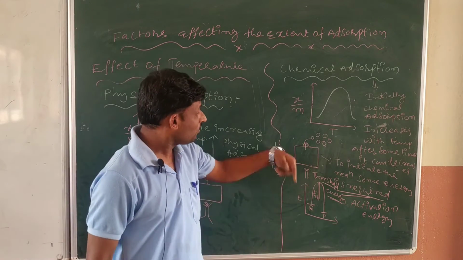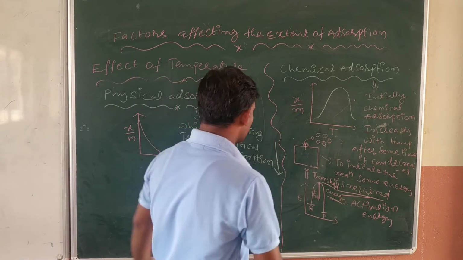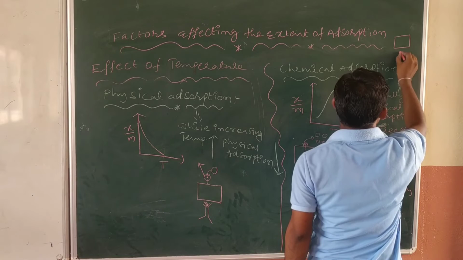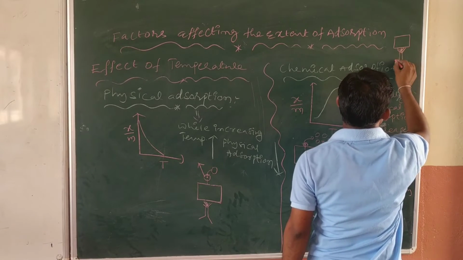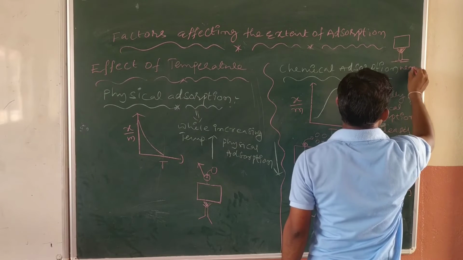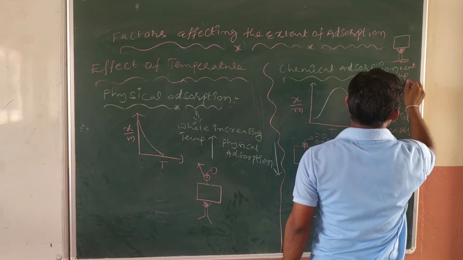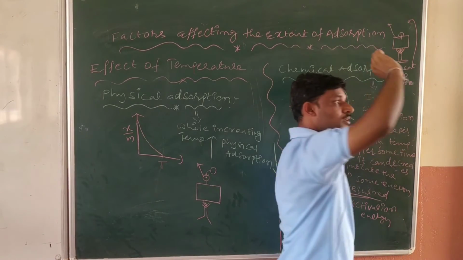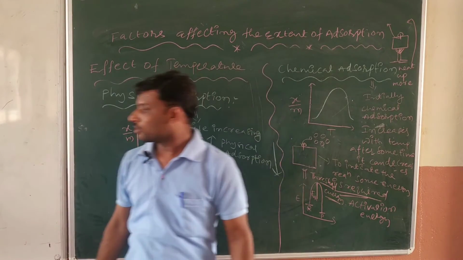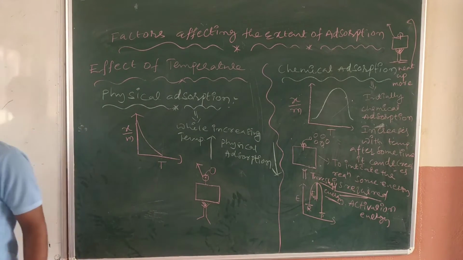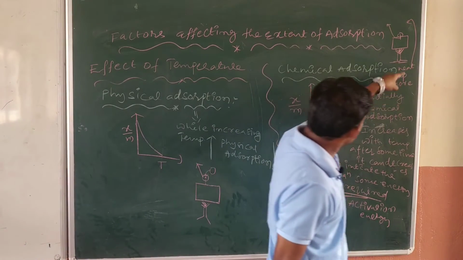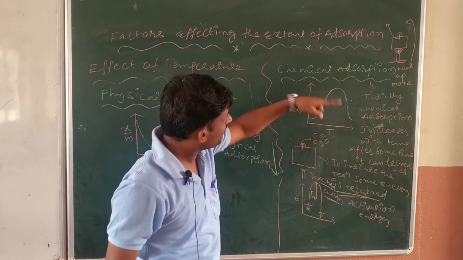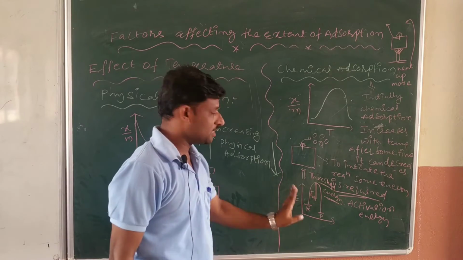Assimilate or not? Then after some time, when we are increasing the temperature, what happens? I am supplying more energy, heating up more. The bond is there, and the bond breaks. Simply, bond breaking starts slowly. While heating up more, the bond breaks and the molecule comes out. So that's why, initially it increases, and after that it decreases. Are you getting my point?